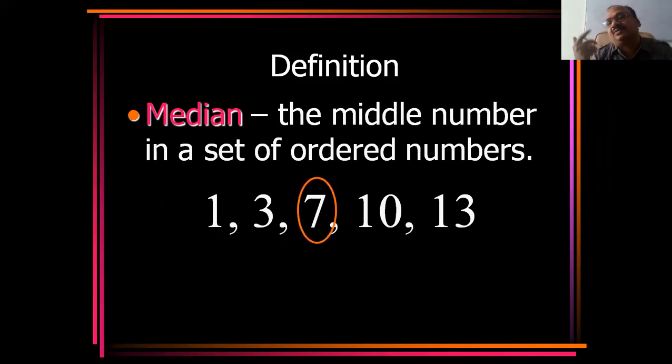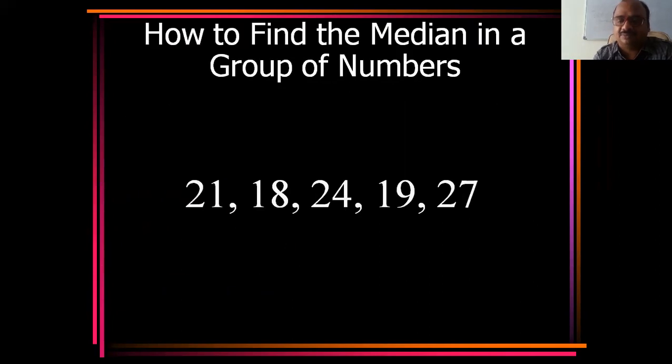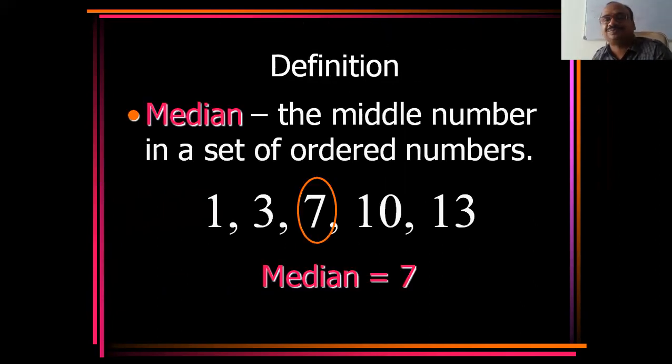See here, it is a 7. All are very seriously there. Series number 1, 3, 7, 10, 9, 13. And median is 7. See, middle number, that's it. We are not at all bothering whether this side is 100 or that side is 0. We are not at all bothering about that.